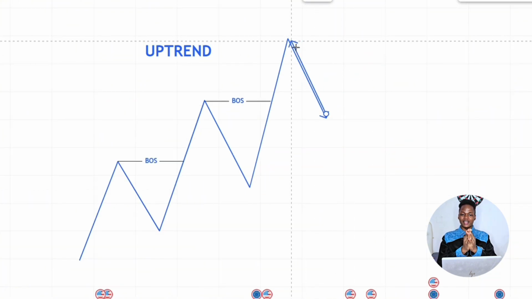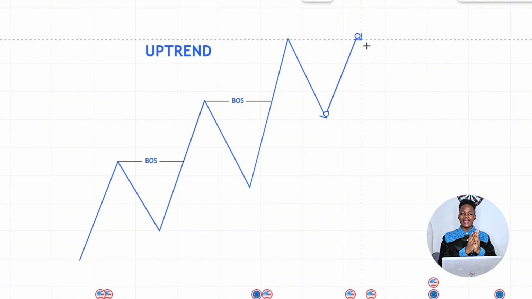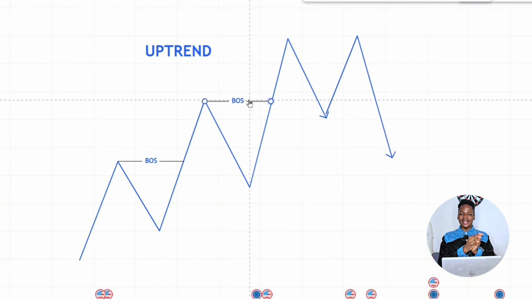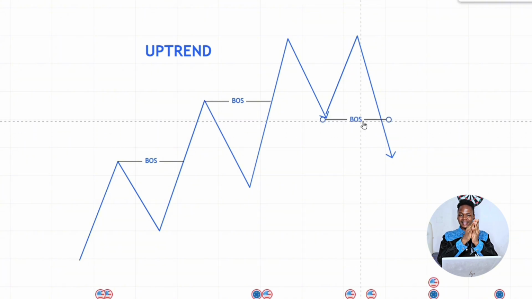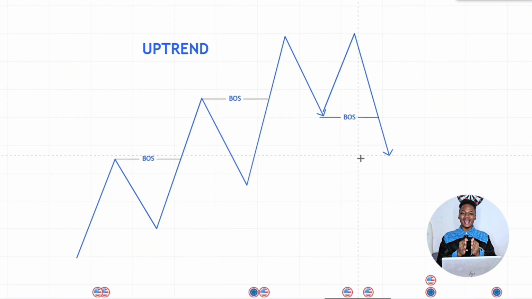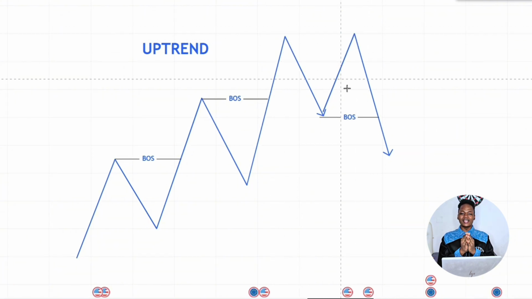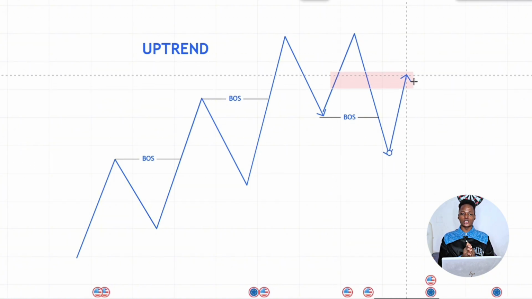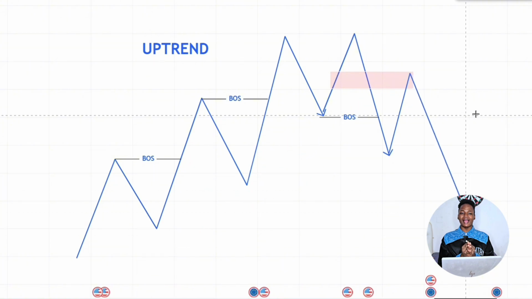But then, for the uptrend example, there's a time whereby the buyers are going to get tired of pushing the market to the upside. Then the sellers are going to take control from the buyers and start pushing the market to the downside. As a forex trader, if you don't know when this important market structure shift is going to happen in the market, you are going to be making a series of losses, and that's why this video is here to help you. And now we are going to be approaching the market with the ICT Trend Reversal strategy.